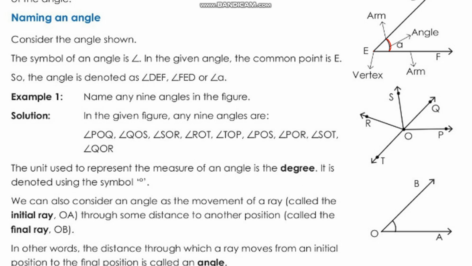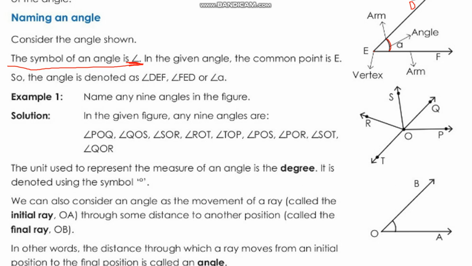Do you know which symbol we can use to write an angle? Yes, this is the symbol. This symbol we can use to denote an angle. In the given angle, the common point is E. That means the vertex is E. We can read this angle as angle DEF. Here the points are D, E and F. This is the way to name the angle.